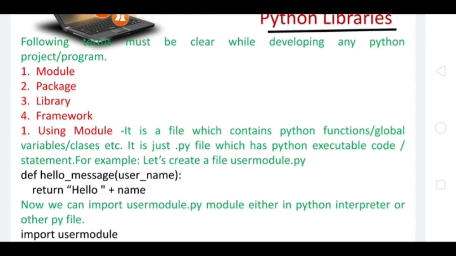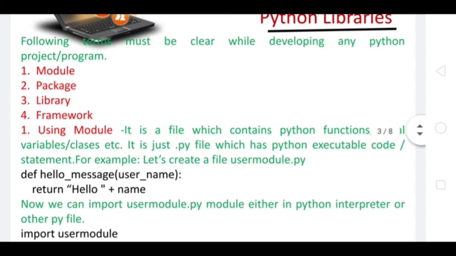Now, what is a module? I again say that it is a file which contains Python functions, global variables, classes, etc. It is nothing but a .py file. Listen, every important term which I am talking about here, every package, every module, every library has the extension .py.